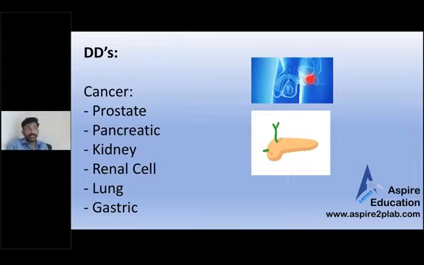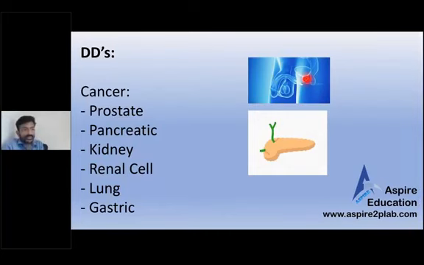Prostate, you will ask questions for prostate. Pancreas, which questions can you ask? You can ask if there is any itching, if there is any yellow discoloration of the body, because pancreas, mainly the head of the pancreas, can lead to these kinds of things. Kidney, you can ask any hematuria, any lump or bump, any lump in the loin area maybe. Lung cancer, any cough, hemoptysis. Gastric cancer, you can ask any tummy pain, any indigestion. All those things you can ask to rule out other differentials of back pain. In this station, don't always concentrate only on prostate cancer. It might be something else as well.